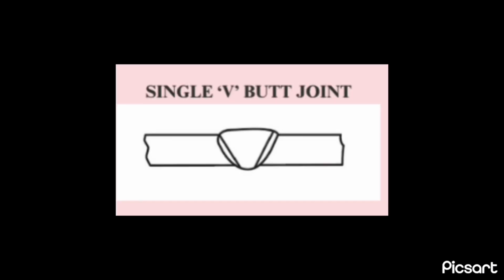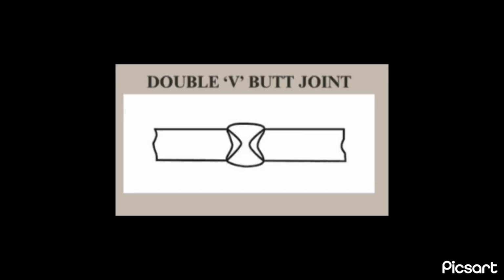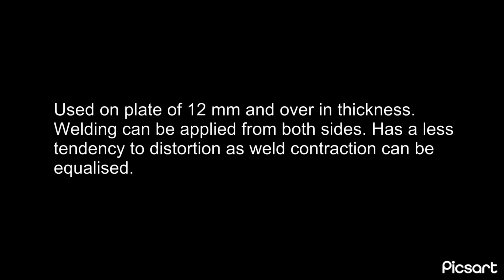The next one is single V butt joint. This is commonly used for plate up to 16 mm in thickness and on metal of greater thickness where access is available from only one side. Double V butt joint. It is used on plate of 12 mm and over in thickness. Welding can be applied from both sides. It has less tendency to distortion as weld construction can be equalized.